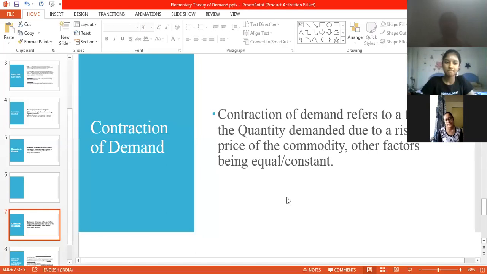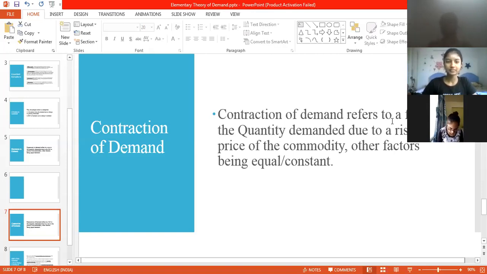Okay. Contraction of demand refers to a, please read, Melissa. Contraction of demand refers to a fall in the quantity demanded due to a rise in the price of the commodity, other factors being equal or constant. Other factors always in these terms have to be equal and constant to fall under the category of contraction or expansion, whether the quantity demanded is increasing or decreasing. Increasing is termed as expansion and decreasing is termed as contraction.